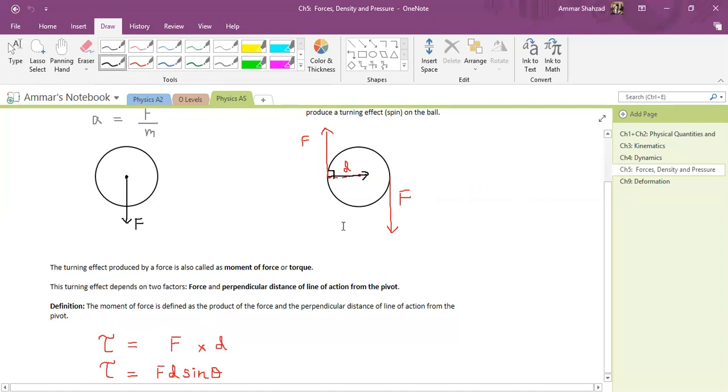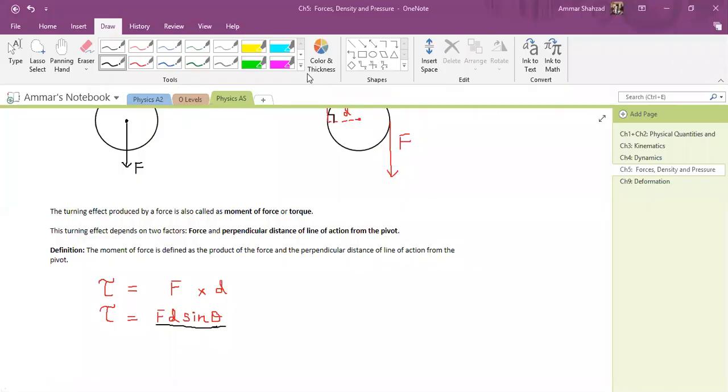So what I'm saying is, look at this formula, F D sine theta. The value of sine theta... Can you hear me? Hello, can you hear me? Yeah. Okay. I was telling you.